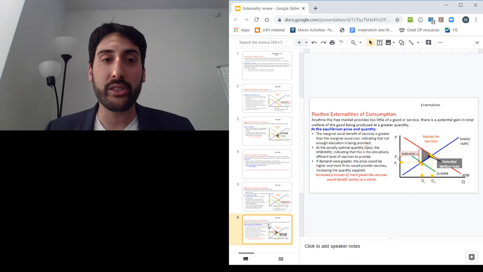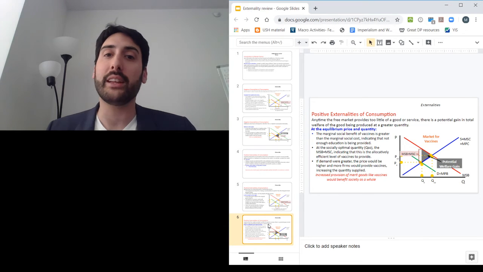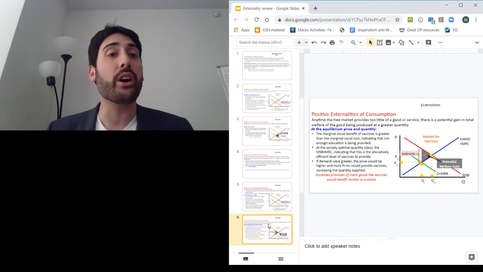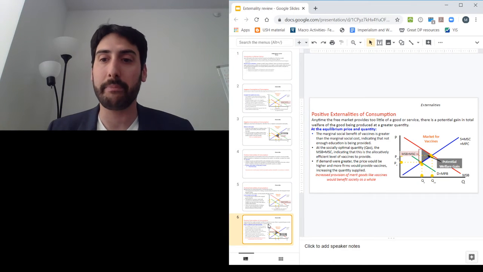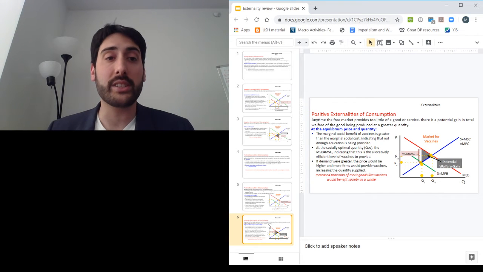One, we have a negative externality of consumption when people decide to do activities that can negatively influence others. There are external costs, and left on their own, people are going to overconsume those activities, all right? On the other hand, right, there are positive externalities of consumption. There are positive spillover benefits of certain activities.